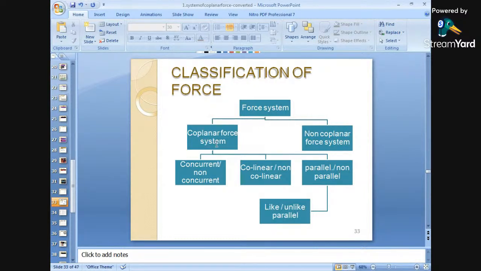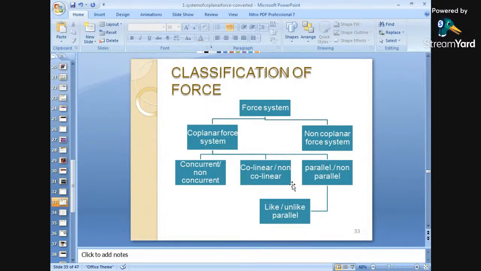That is the coplanar forces and non-coplanar forces. Coplanar forces have been divided into three: concurrent or non-concurrent forces, collinear or non-collinear forces, and parallel or non-parallel forces. Parallel forces can also be divided into like parallel forces or unlike parallel forces. So this is the classification of forces.